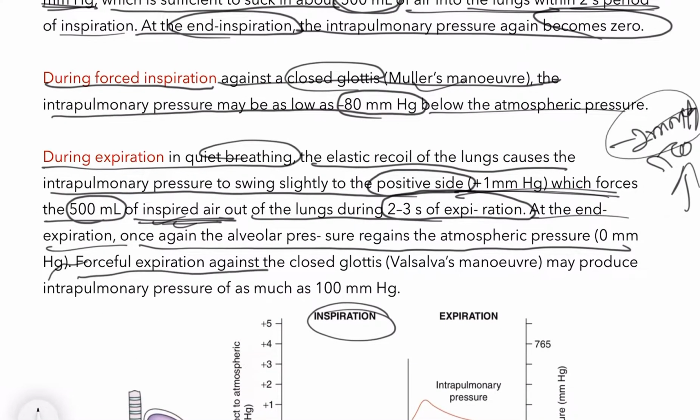And forceful expiration against the closed glottis, that is Valsalva's maneuver, may produce an intrapulmonary pressure of as much as 100 mm Hg.